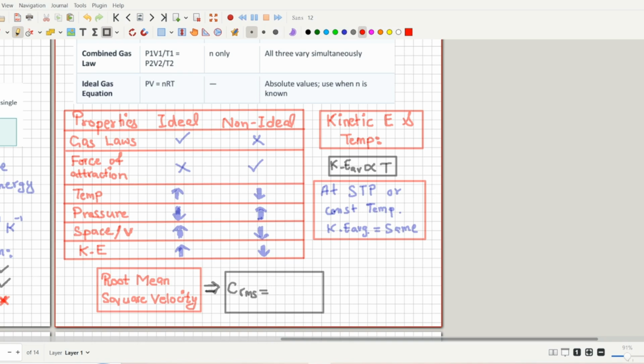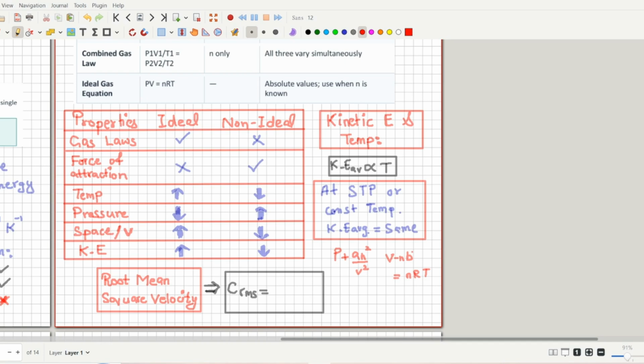That is, for non-ideal gases, there is an equation. What is the equation? You already discussed the ideal gas equation, that is PV equals nRT, but there is another equation for non-ideal gases. The equation can be written as (P plus an squared divided by V squared) times (V minus nb) equals nRT.